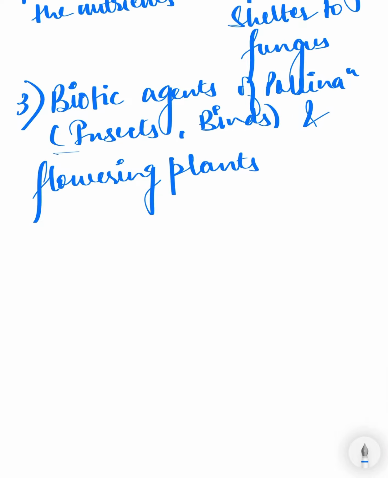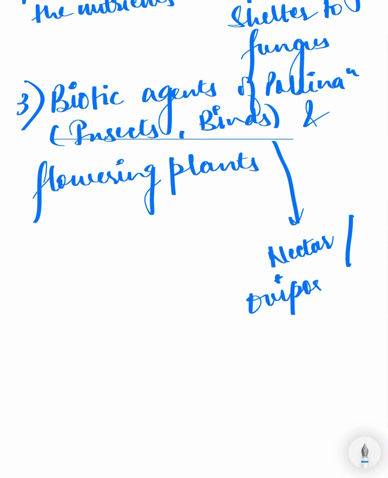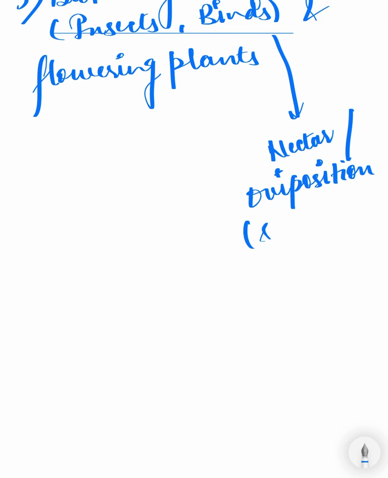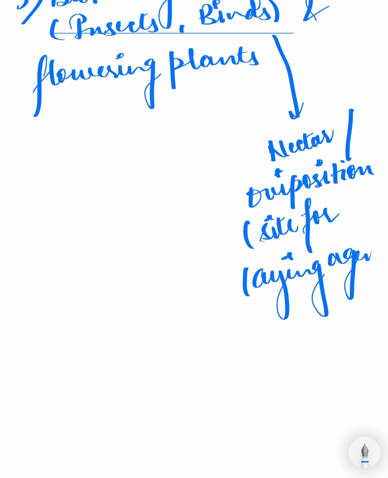The biotic agents such as insects and birds get the nectar, they get the oviposition. The meaning of oviposition is the site for laying eggs. Here the birds get the place where they can lay eggs.